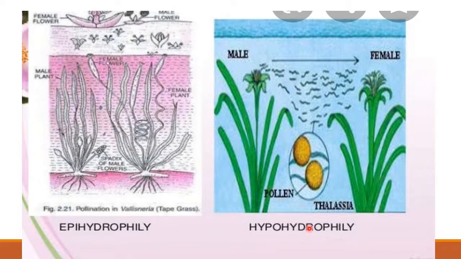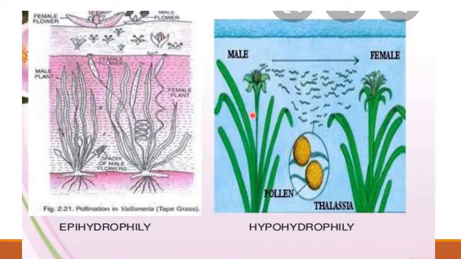Here both epihydrophily and hypohydrophily are given. Epihydrophily, as we were just discussing, is Vallisneria on the surface of water. Here the pollination takes place; male flowers are released, and from the female plant the stigma portion will be above the water surface, and the pollen grains from the male flowers get transferred to the stigma of the female flower.